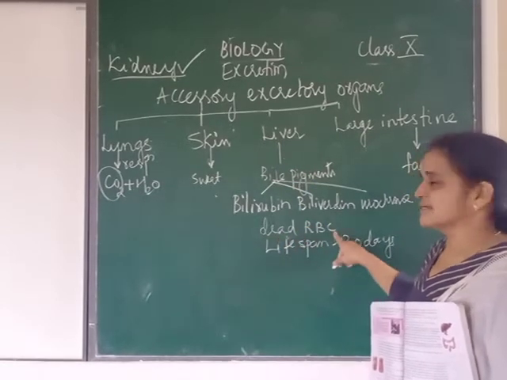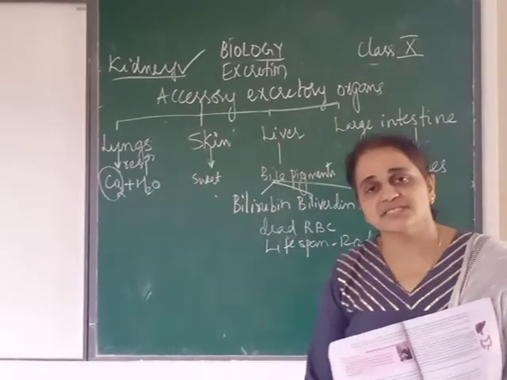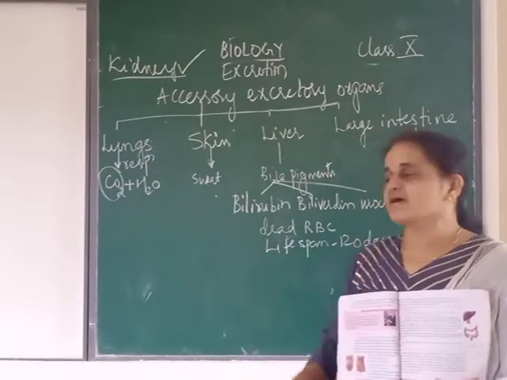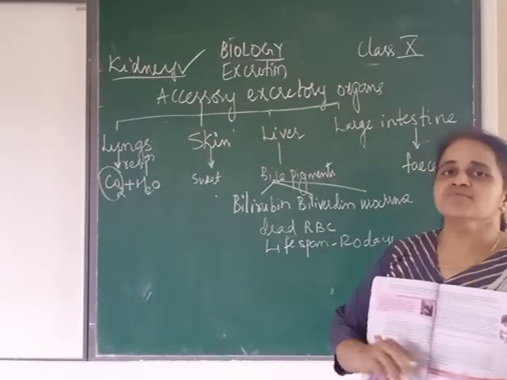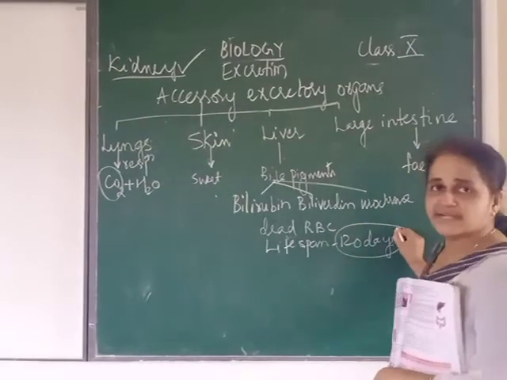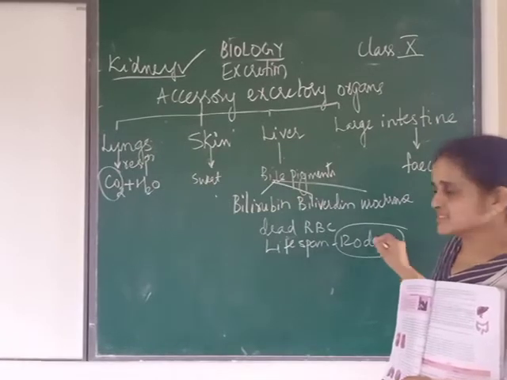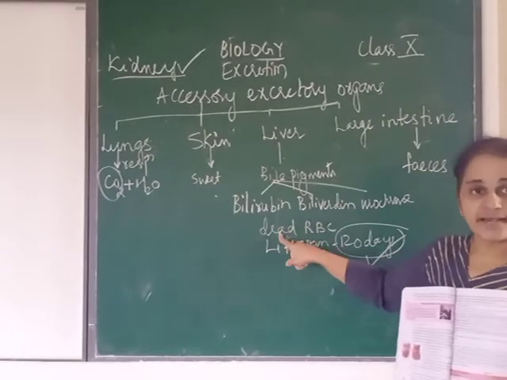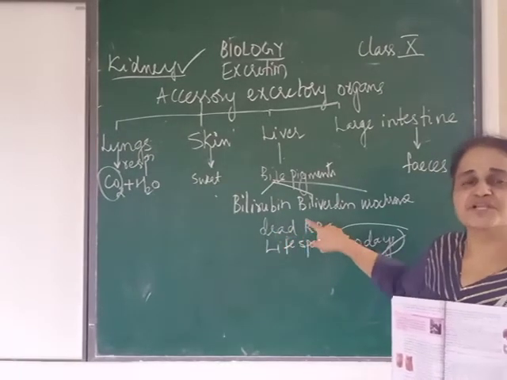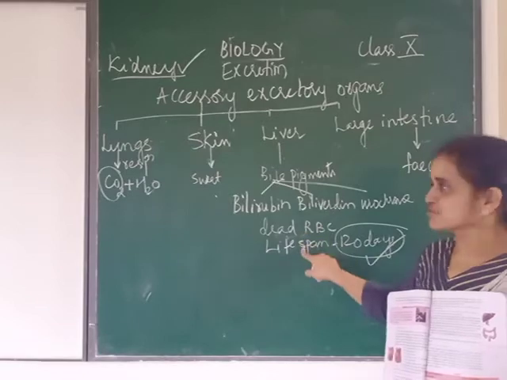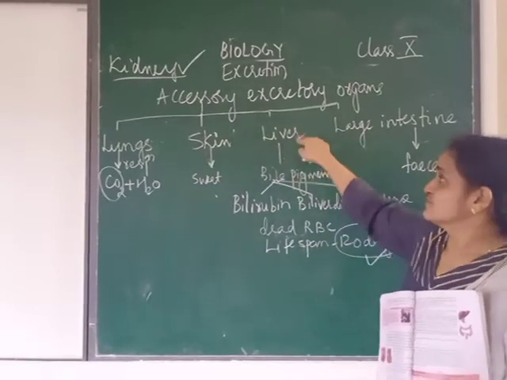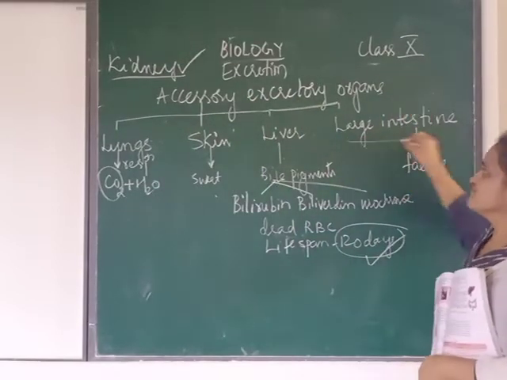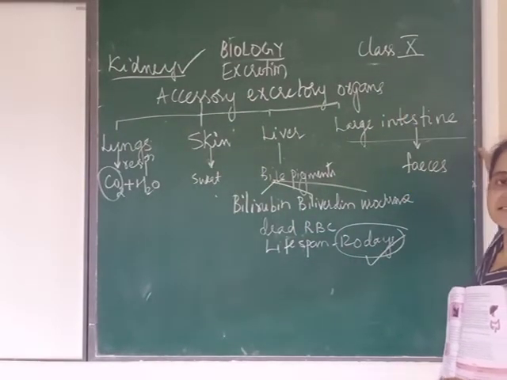It also removes the dead RBC. What is this RBC? Red blood cells. Because see, our red blood cells live only for how many days? 120 days. After these 120 days, these RBCs are dead. So these dead RBCs must be removed. So that is removed by which organ? Liver. So liver is which excretory organ? Accessory excretory organ.